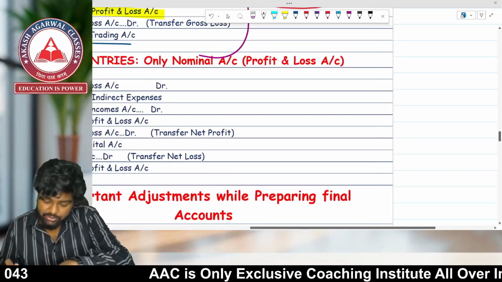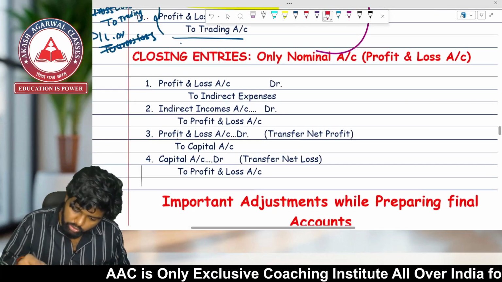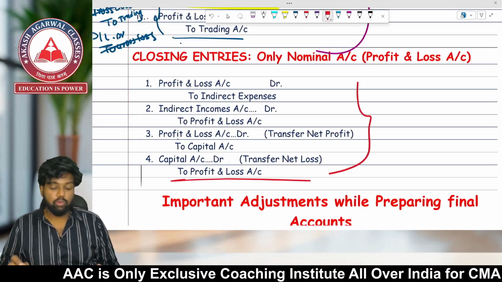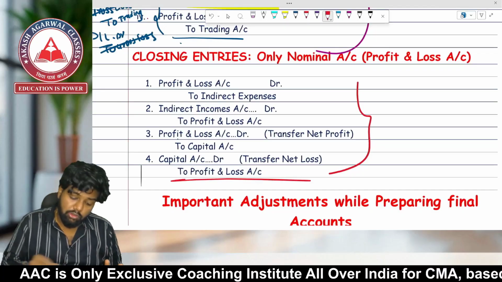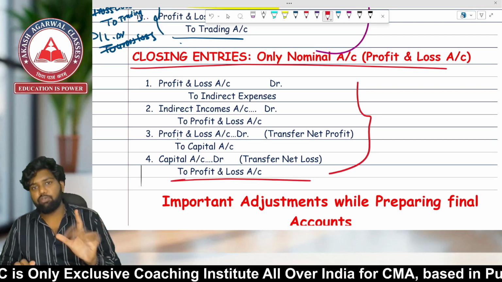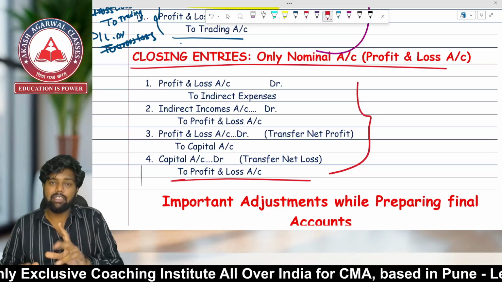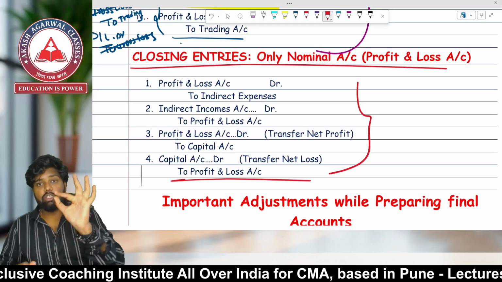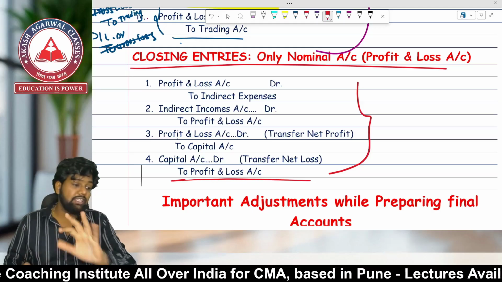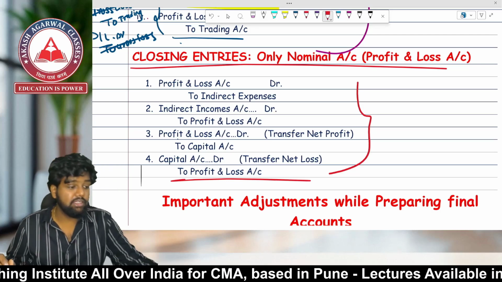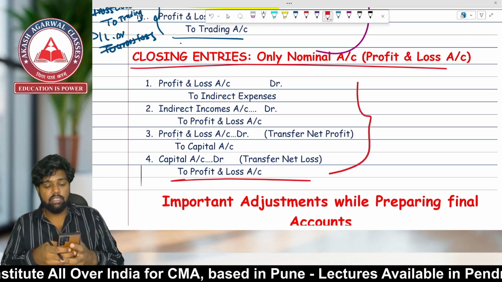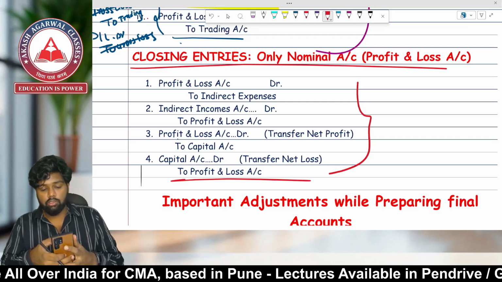Closing entries only for which account? Nominal account. So first of all, we have to remember that all the nominal accounts include what? Income and expenses. Example, what is the entry for salary? Salary account debit to what?